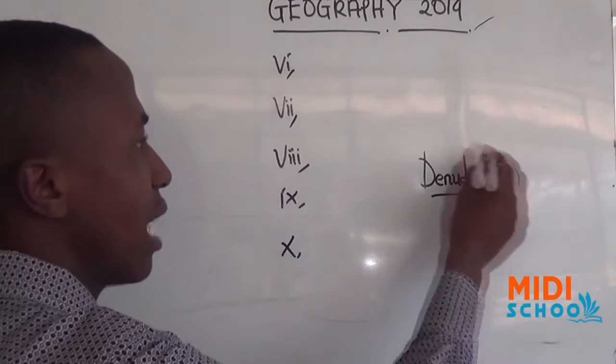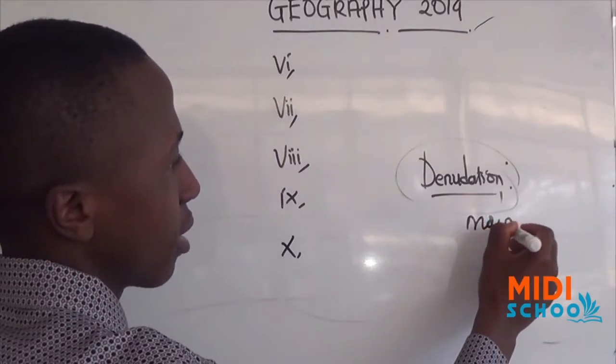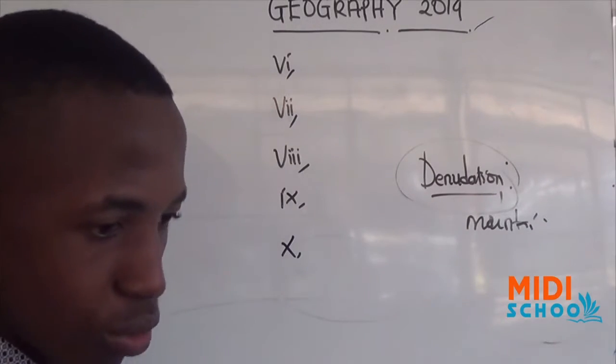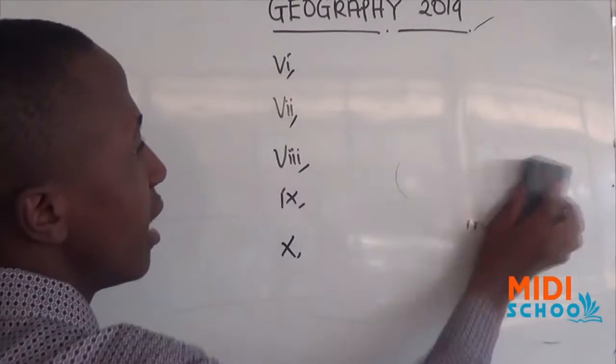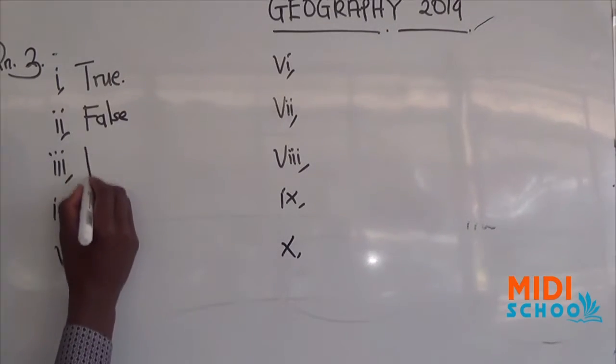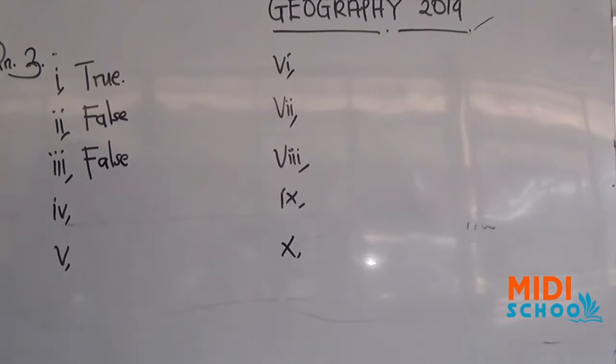So automatically, through denudation, we can't form a mountain. It's not possible. So for this one, our answer will be false. Denudation doesn't form a mountain. But we'll come later to see these block mountains; they are formed by the process of faulting.